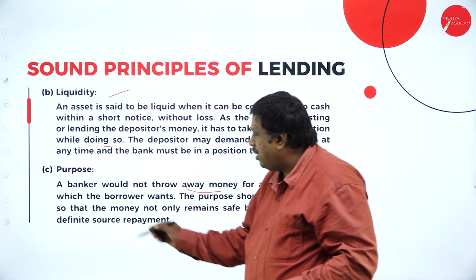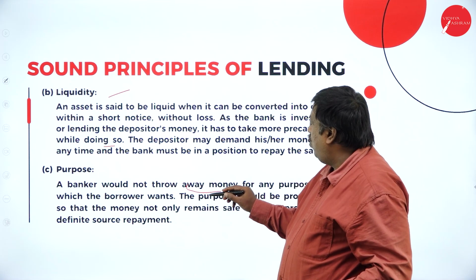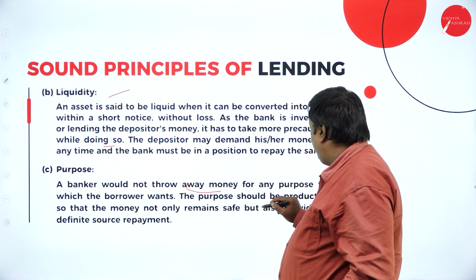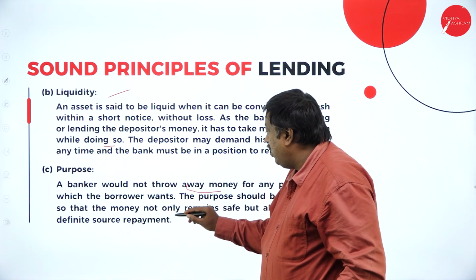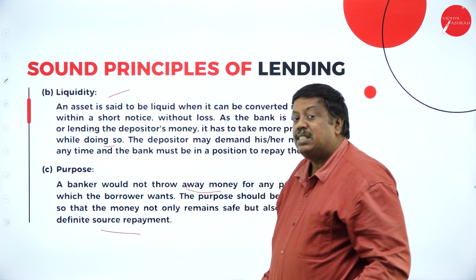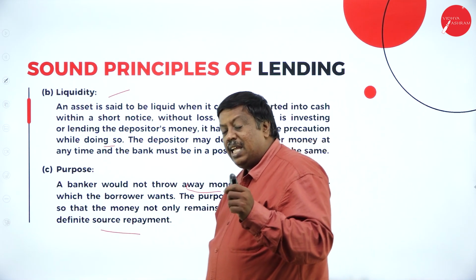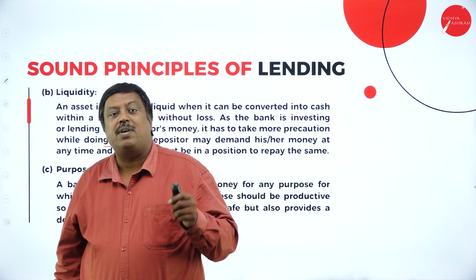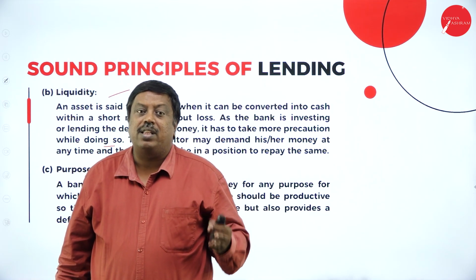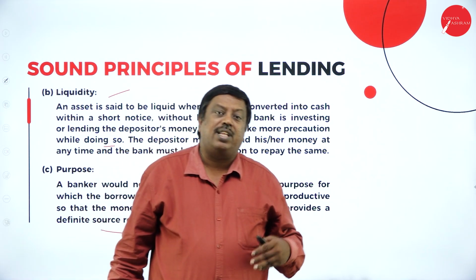Next, we have purpose. A banker should not throw away money for any purpose which the borrower wants. The purpose should be productive, so that the money not only remains safe but also provides a definite source of repayment. They're saying that when you're providing any loan to a customer, see the purpose of the loan, for what reason the customer is taking it, and whether it is going to benefit the customer.